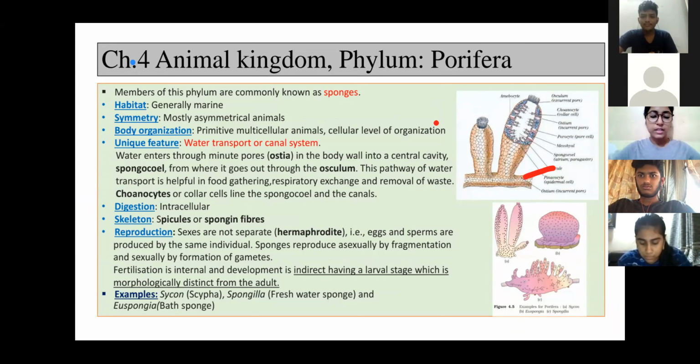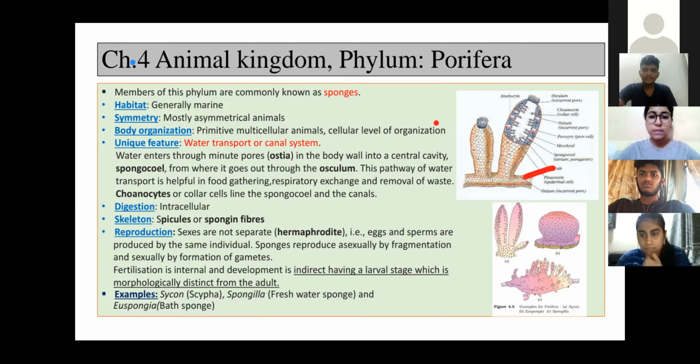Choanocytes. Then it goes upwards, and then from the osculum it goes outwards. Through the osculum it goes out. Right? And water entering through the ostia into the spongocoel helps in food gathering.